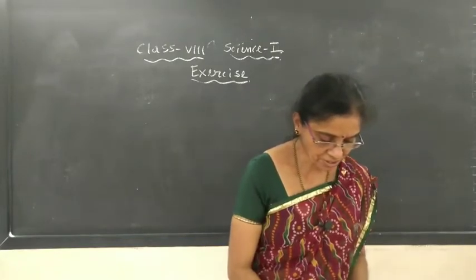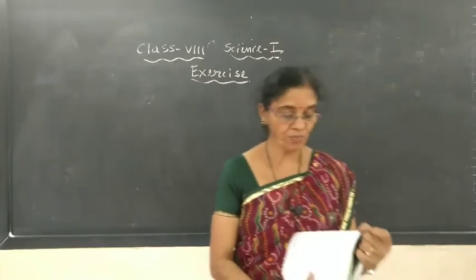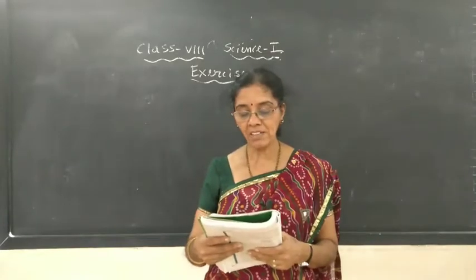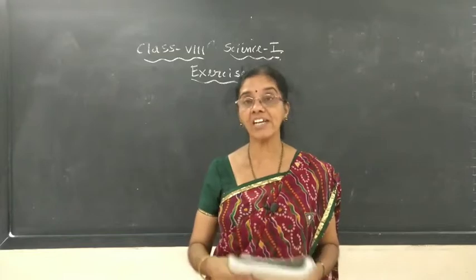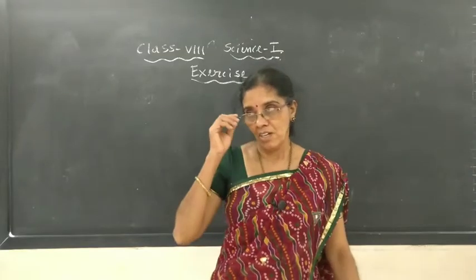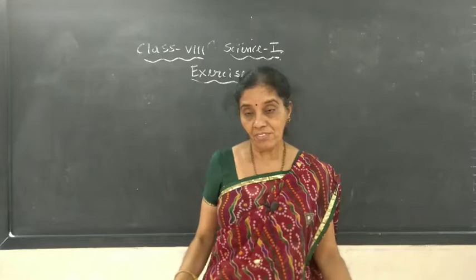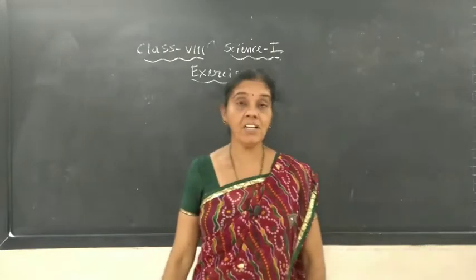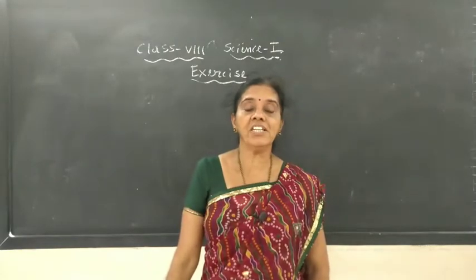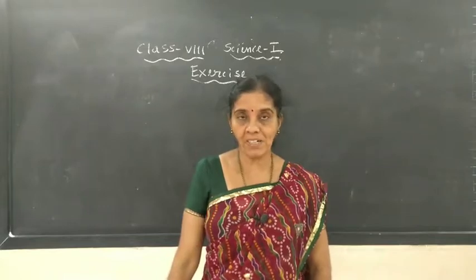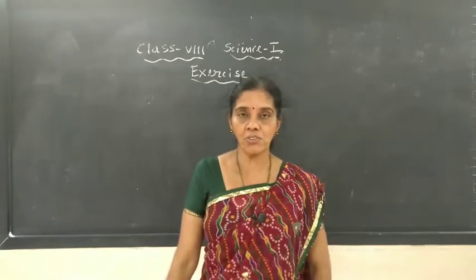Now next, question number 12. Explain how you can take care of your eyes. The first thing is while reading or writing, sit properly in a proper posture.